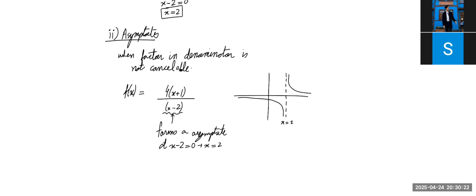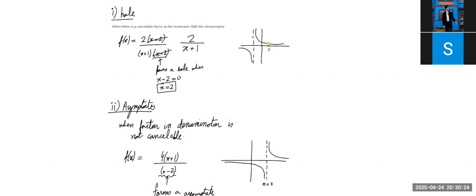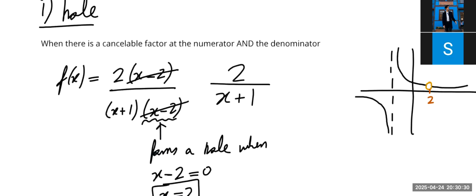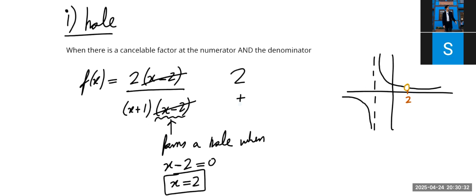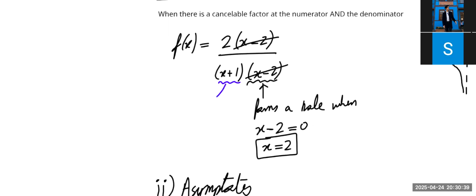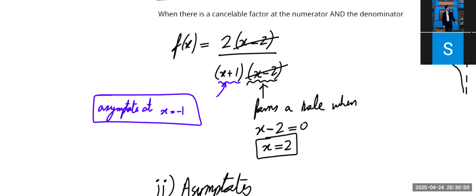Is this clear so far? Okay. By the way, as you can see, discontinuities essentially mean when the function is broken. So by the way, earlier in this example, we could also see that there will be an asymptote at x equals -1 because of this guy who could not be cancelled, right? X equals -1, asymptote basically at x equals -1 because of this guy, because he's not cancelable.